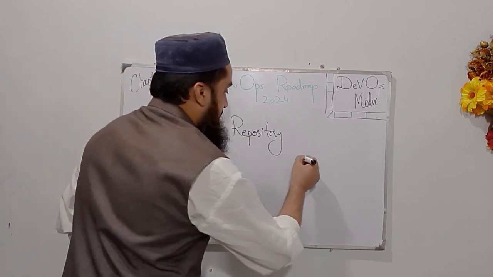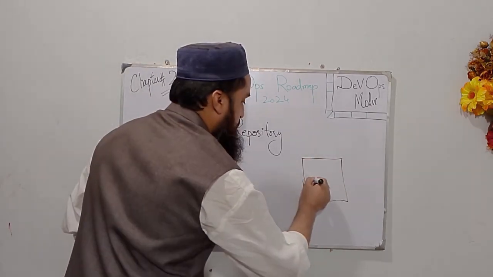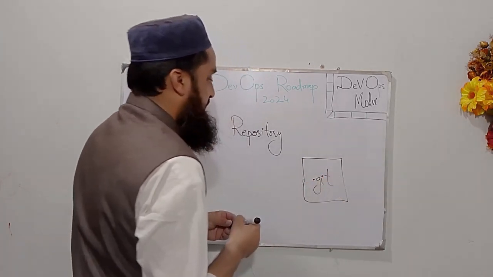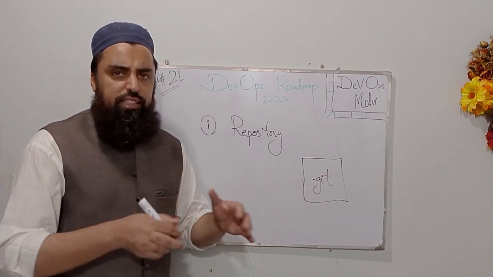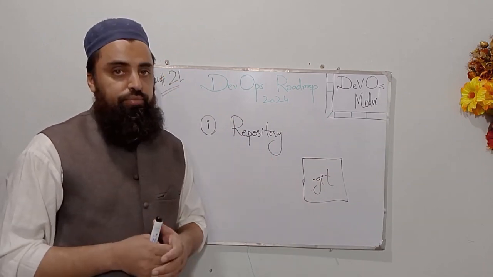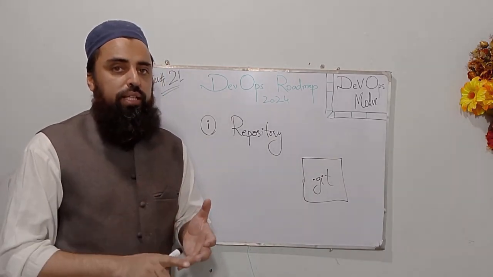Therefore, the Git repository contains a hidden folder which is .git. And I have told you in my previous lecture that .git is usually considered as the database of Git, because it contains every information, every log, every commit, every branch.